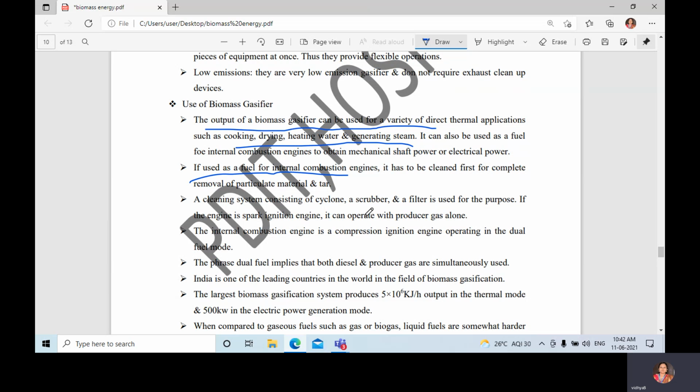If the engine is a spark ignition engine, it can operate with producer gas alone. If the internal combustion engine is a compression ignition engine, it operates in the dual fuel mode. What do we mean by dual fuel mode? It implies that both diesel and producer gas are simultaneously used.